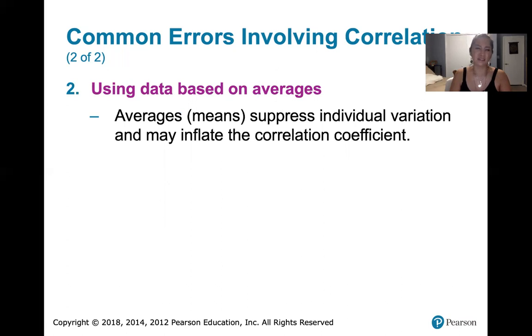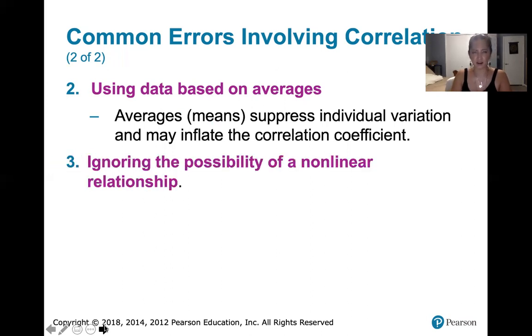So if you're using these average values, and then you're seeing if these average values are correlated with some other variable, it might seem that the averages are correlated with another variable, but that does not mean that the original values were correlated with that other variable. So you want to be very careful about that. You probably don't want to use averages if you're trying to show that one variable is correlated with another. You want to go back to the original data set rather than using averages of that variable.